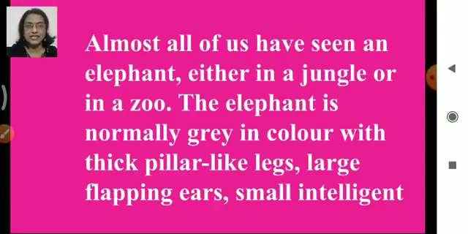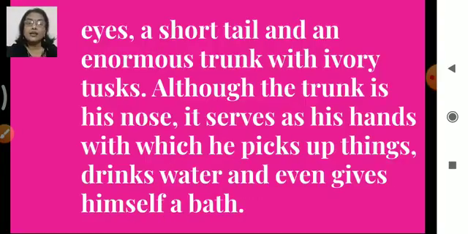Correctly edited passage. Okay? Almost all of us have seen an elephant either in a jungle or in a zoo. The elephant is normally grey in color with thick pillar-like legs, comma, large flapping ears, comma, small intelligent eyes, comma, a short tail and an enormous trunk with ivory tusks.